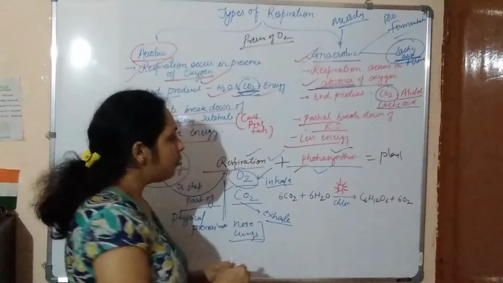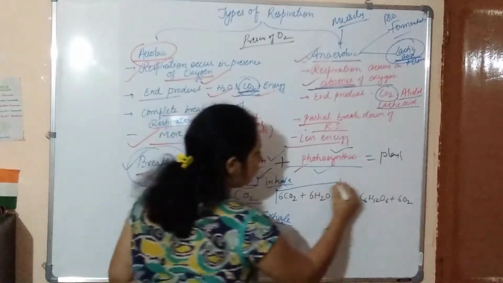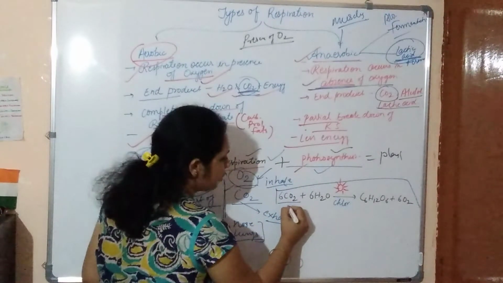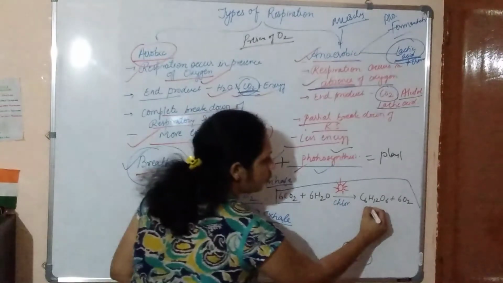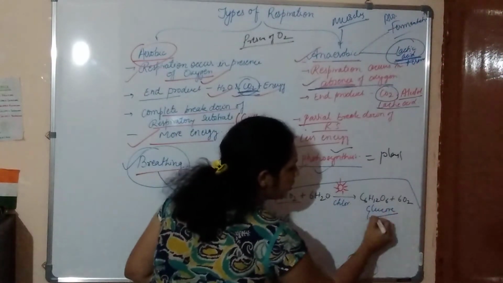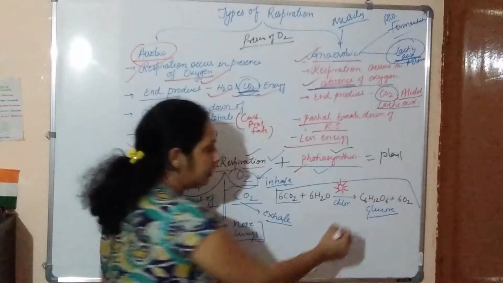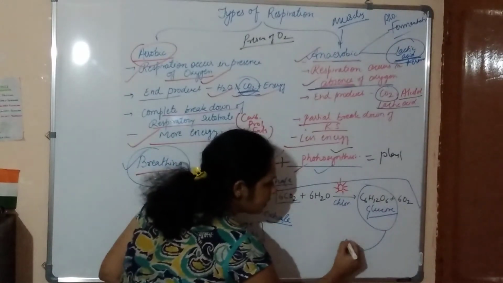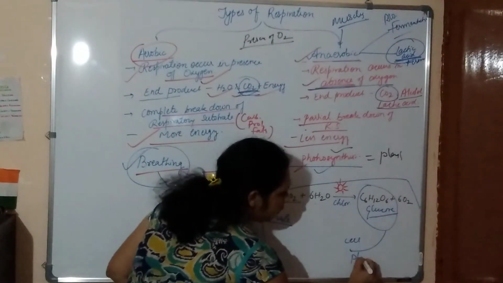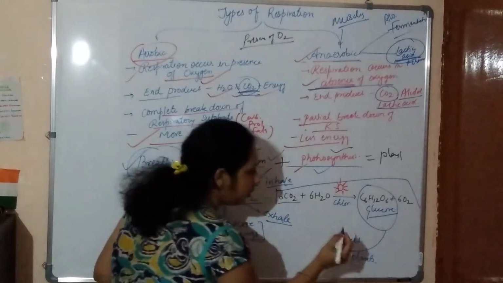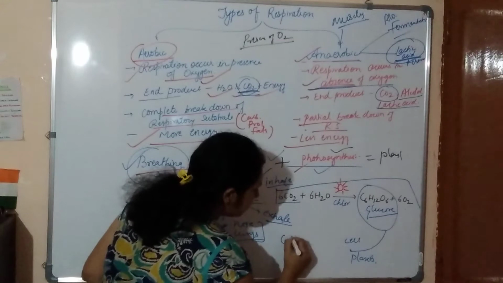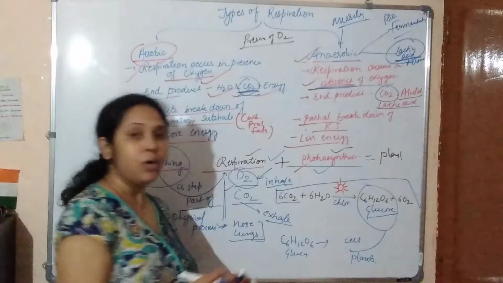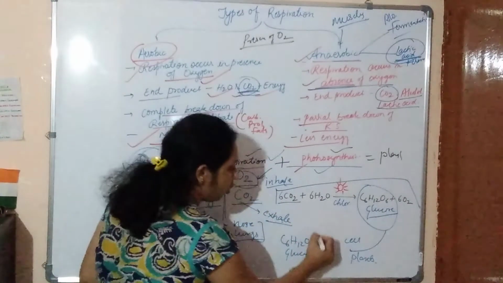First of all, in photosynthesis, what happens? In the presence of carbon dioxide and water, they produce glucose and oxygen. Now they prepare this food, and this food is taken by the cells of the plants, and they break down C6H12O6, that is glucose, by doing respiration in the presence of oxygen.